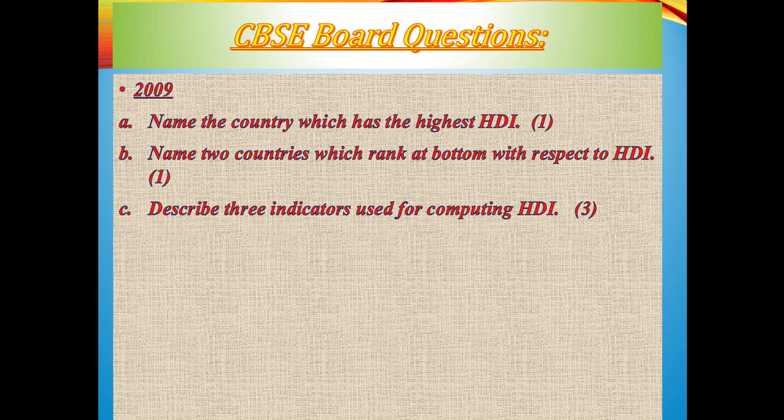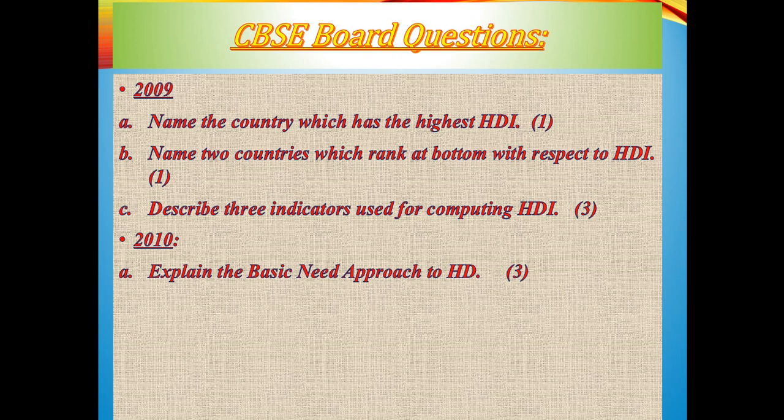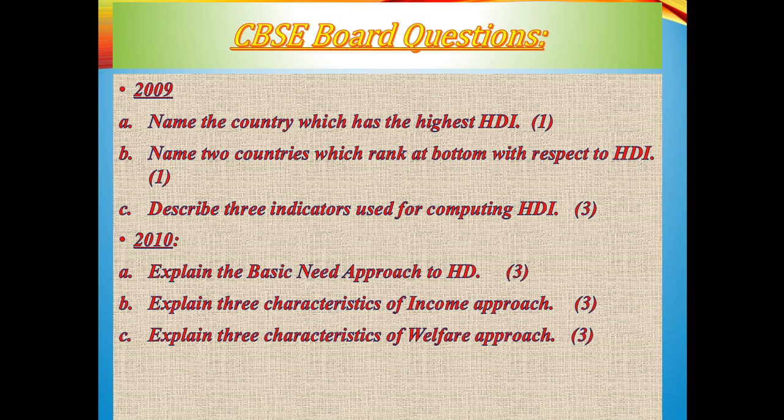Describe 3 indicators used for computing HDI. The 3 key areas, you have to describe it. 2010, you have to explain the basic need approach. You have to mention the 3 characteristics of income approach. You have to mention the 3 characteristics of welfare approach. And last question, what is the basic goal of human development? So what is the basic goal? To live a meaningful life with purposes. That is the basic goal.